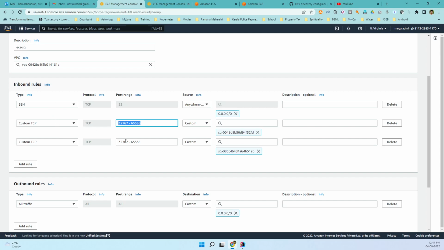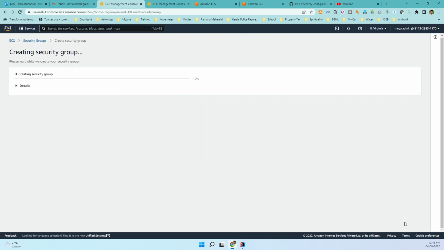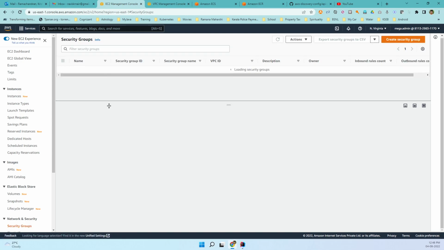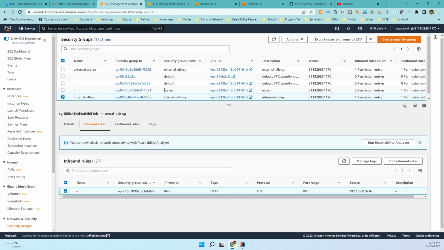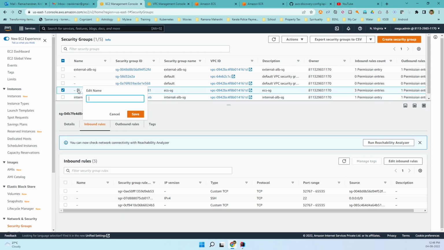These are the two rules. Of course, SSH is not required if you don't want to SSH from there, but these two configurations are a must. So let us create the security group. So we have created one more security group here with the name ECS SG. As always, let us copy paste the name here too so that it is easy to find.